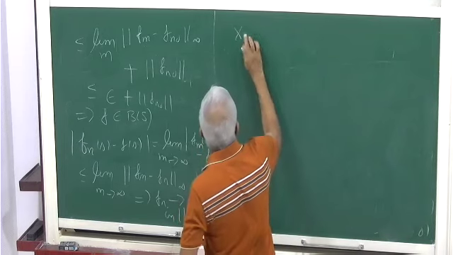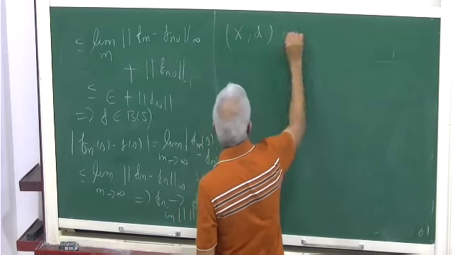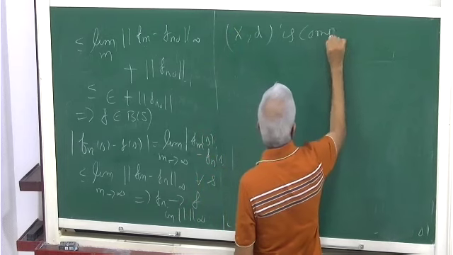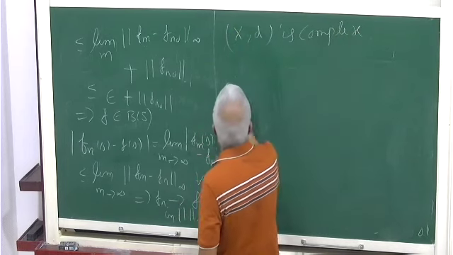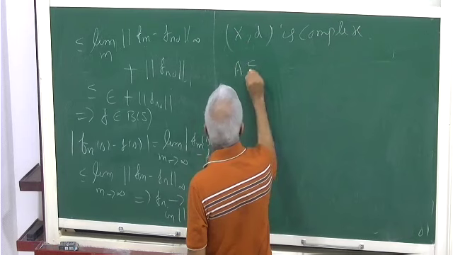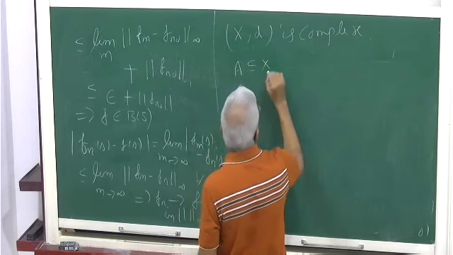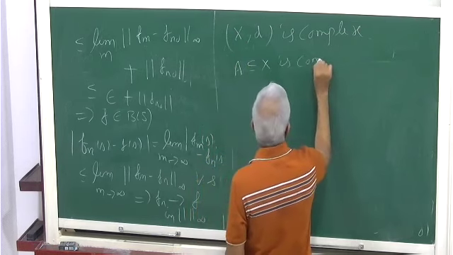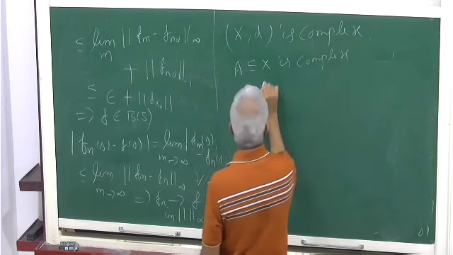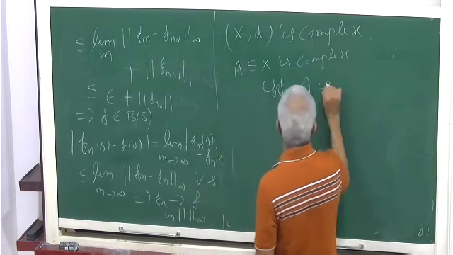So X is complete. And some A contained in X is complete if and only if A is closed.